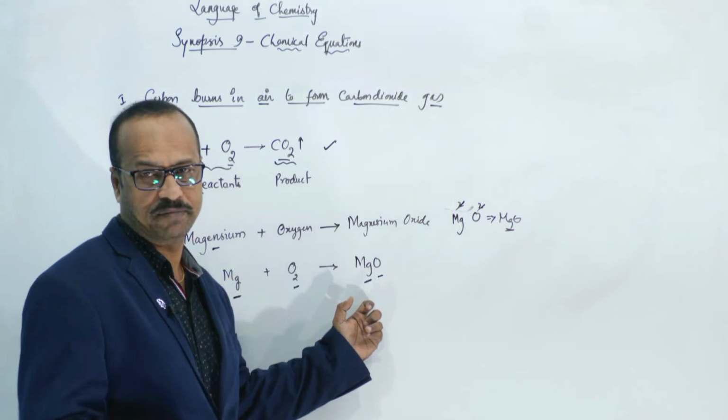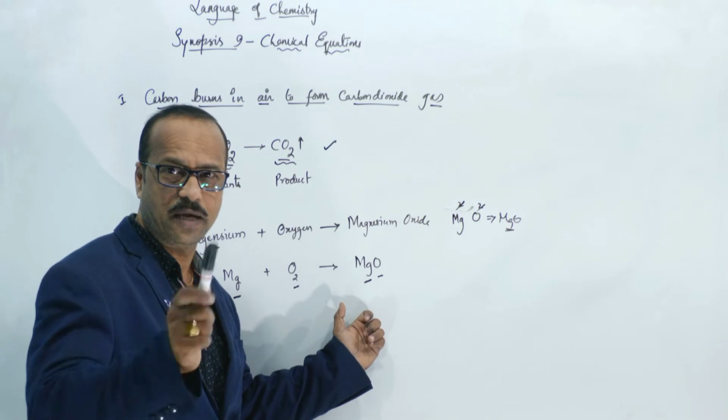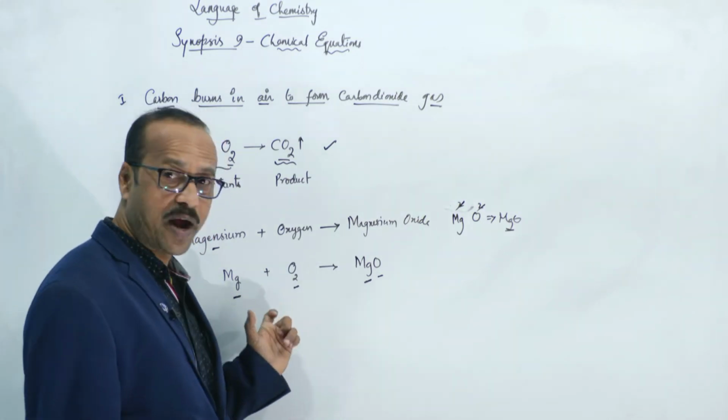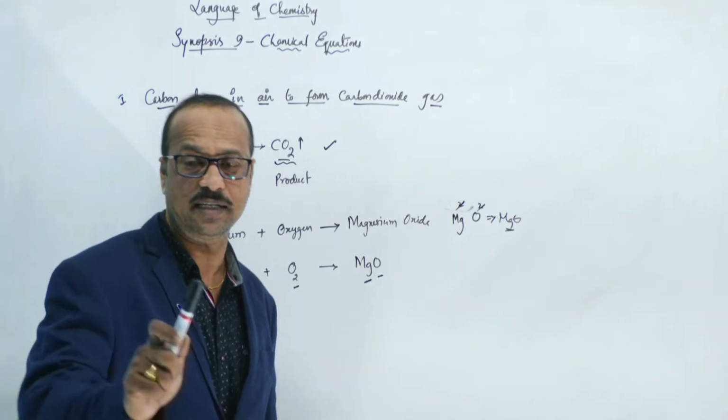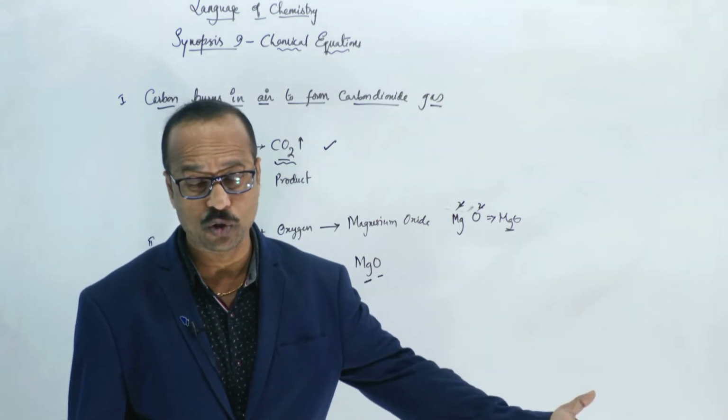Clear to you? It means the total number of atoms present on the left side, in the reactants, should be equal to the total number of atoms present on the right side also.